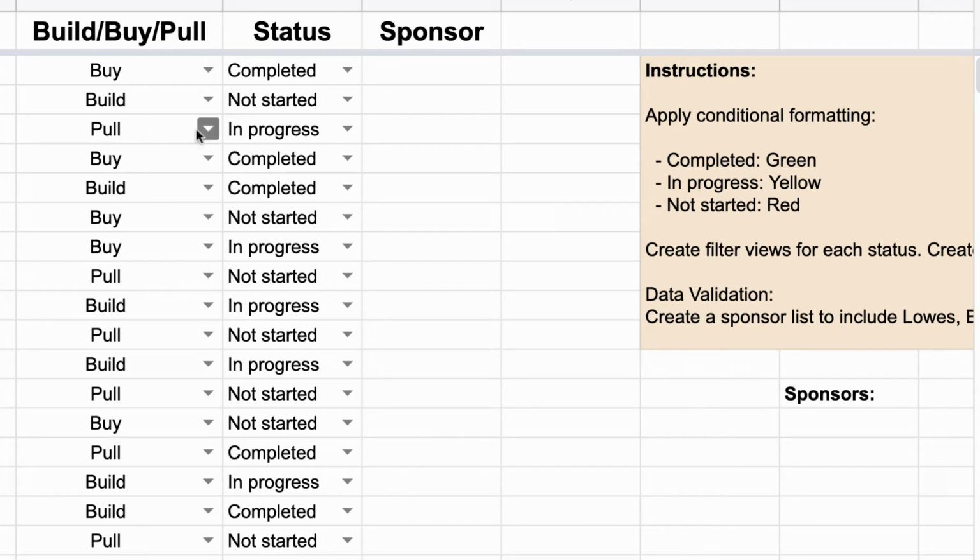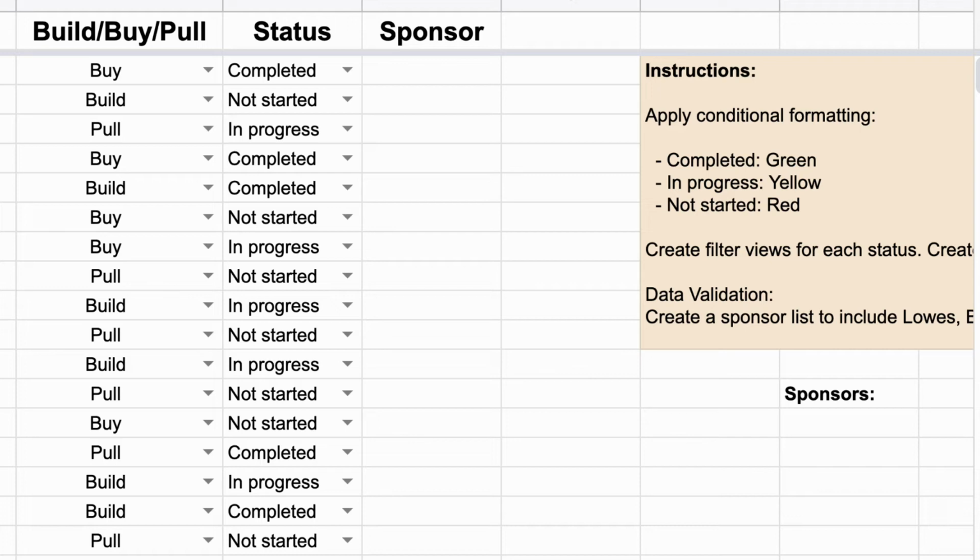And so they create these reports so that as someone's at the warehouse, they can just come in here, say, okay, show me everything that's got pull, and I will pull all that data. Or we can change the status, because especially if you're building, if you haven't started it and you're trying to build a river, you might need to start sooner rather than later. So we're going to be looking at that. So completed, in progress, not started, red, yellow.